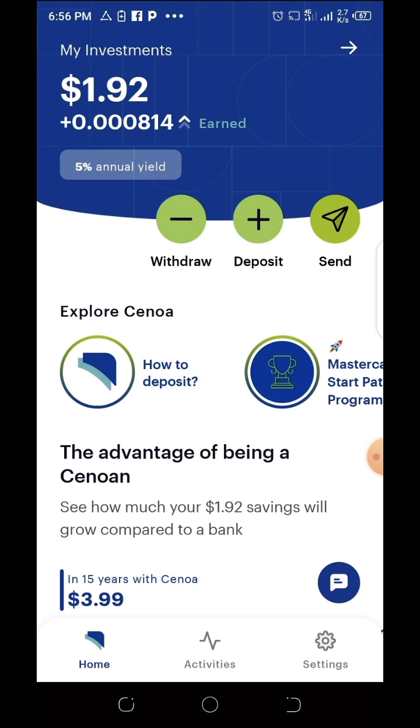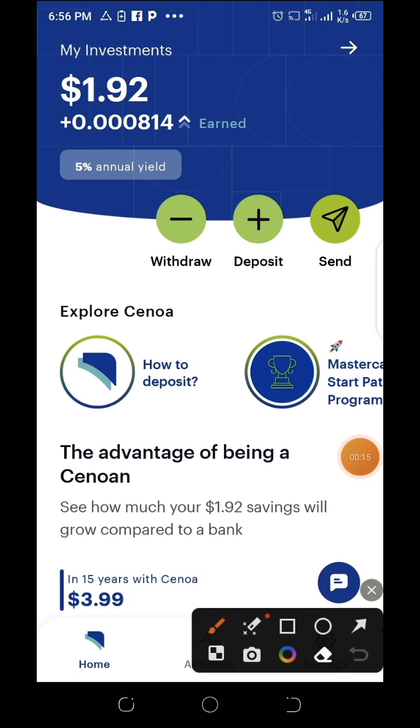Let's continue. Now you can see the money has just popped up, and if you should notice, when I deposited it was 1.91, now you can see it's 1.92. So I don't know about you, I don't know how you look at these things, but inflation just keeps on hitting, and the value of the dollar against the naira is just crazy.